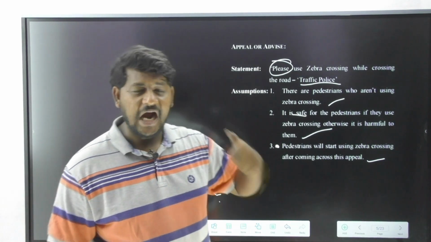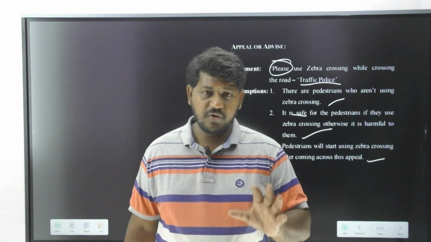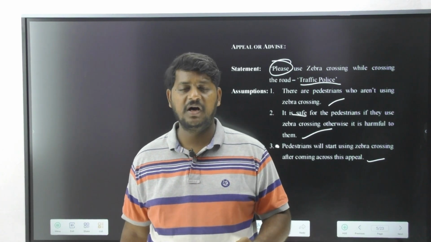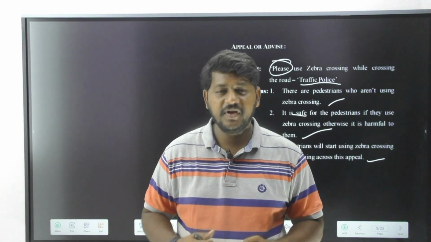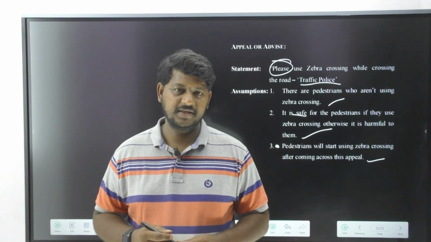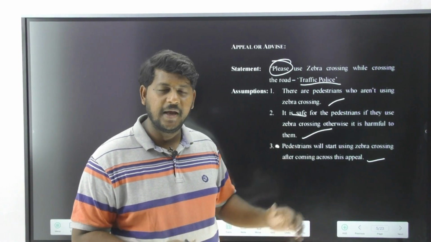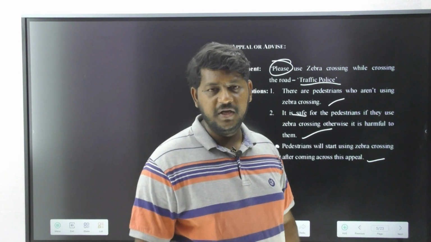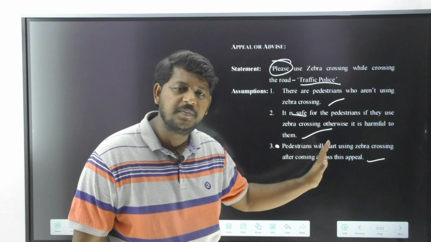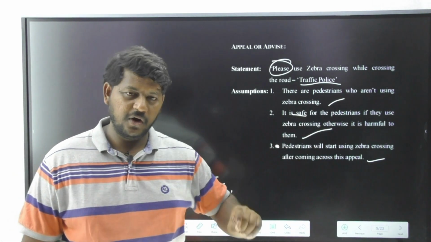In the same way, advice is made when you are 100% confident that people are going to be obliged, that people are going to receive it and follow it. Only then are you supposed to use that advice. Correct? So here also traffic police made an advice. According to them, every person is going to follow the rule. So the third one is also going to be implicit. So here your answer becomes only 1, 2, 3 implicit, not follows, not concluded.